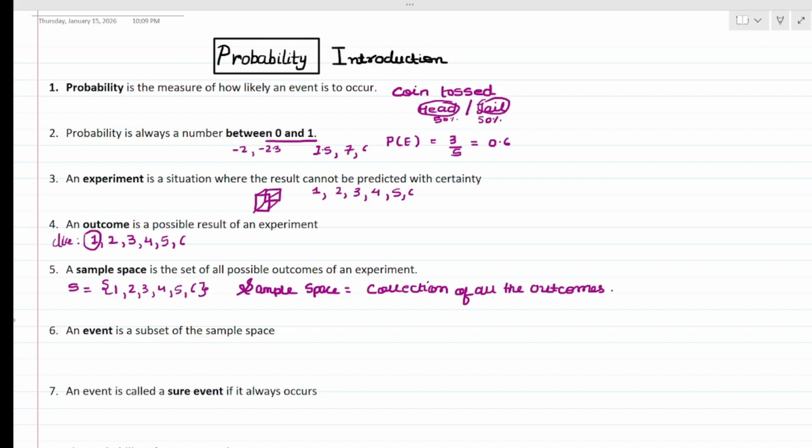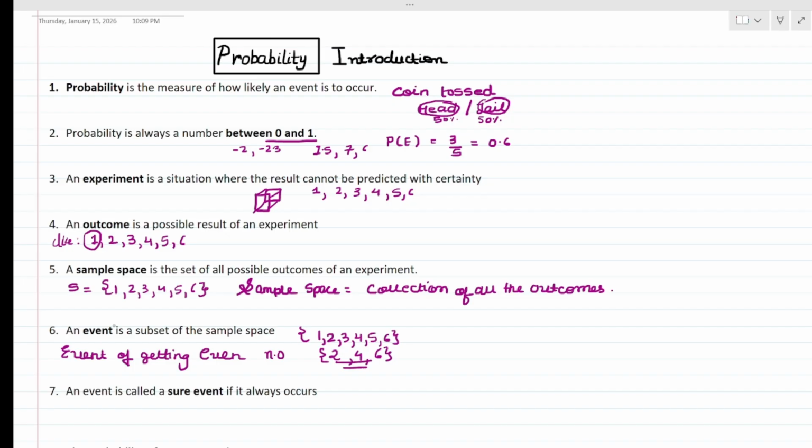Okay. So take another example. Find out the event of getting an even number. Okay, for dice, even numbers. For the subset, as we said earlier, it is the subset of sample space. So for the dice, our sample space will be 1, 2, 3, 4, 5 and 6. That means getting an even number means it will be 2, 4 and 6. So this becomes our event.